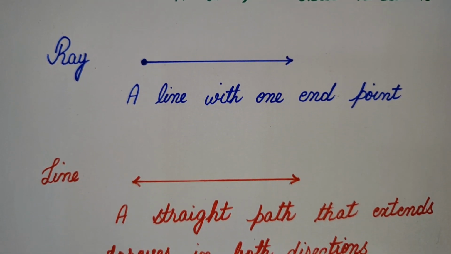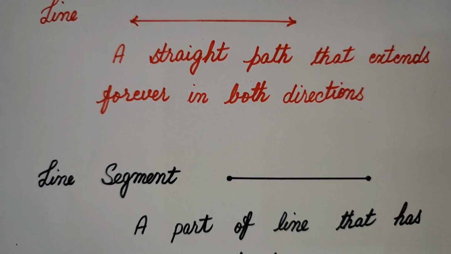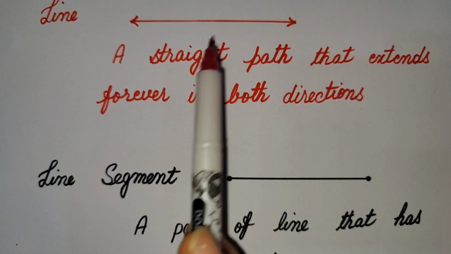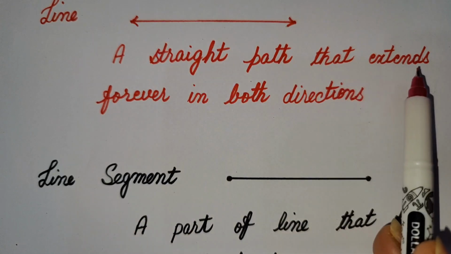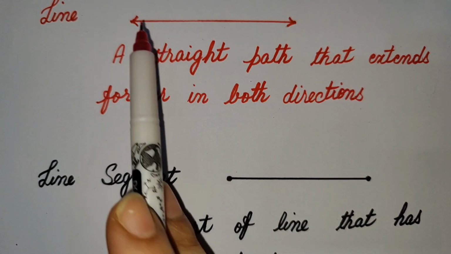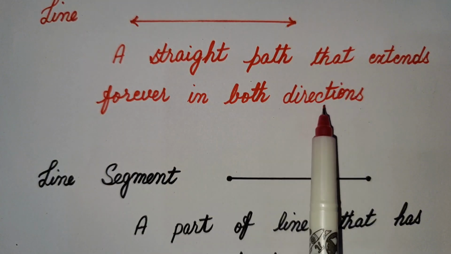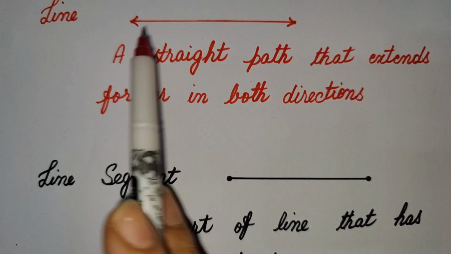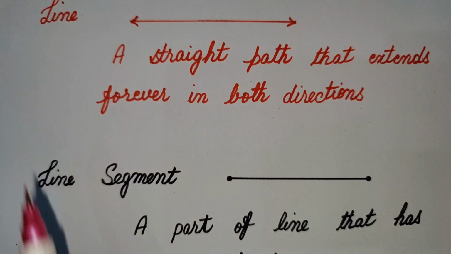And the next is line. What is a line? This is a line, a straight path that extends forever in both directions. That straight path is called a line.